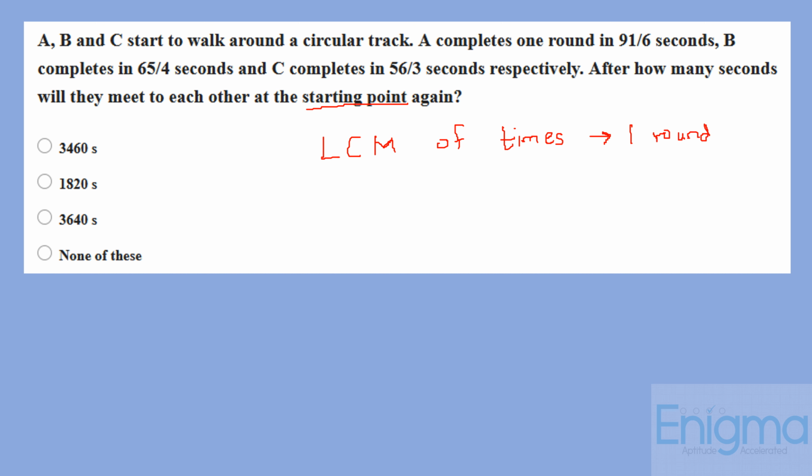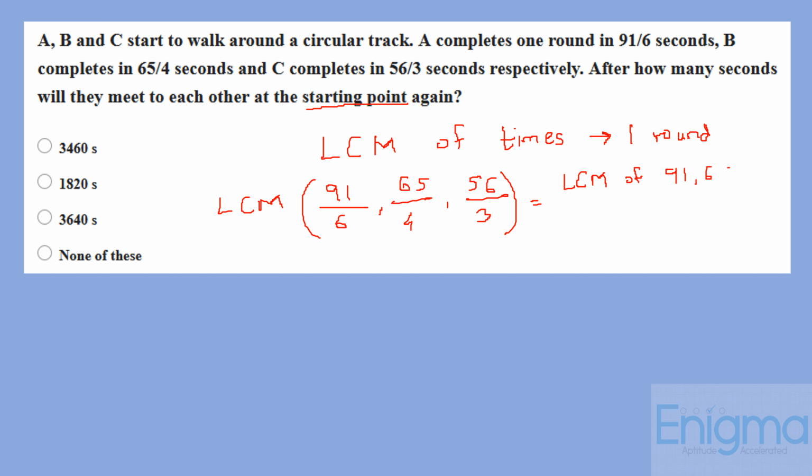Okay, so basically we have to find out the LCM of 91 upon 6, 65 upon 4, and 56 upon 3. Now the concept of LCM of fractions is very simple. It is the LCM of numerators, that is 91, 65 and 56, upon the HCF of 6, 4 and 3.